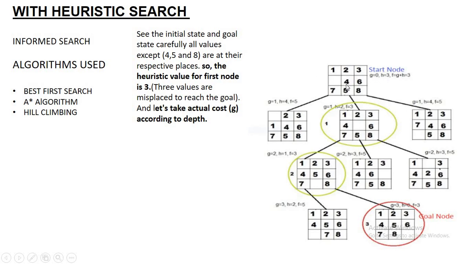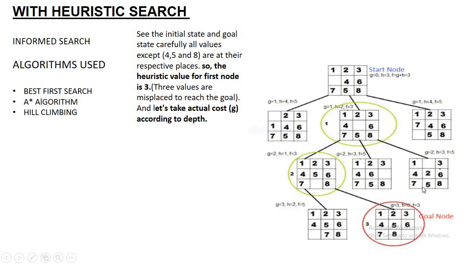Heuristic value can be here; the heuristic value is 3 for the start node. How can we calculate the heuristic value? The question arises now. Heuristic value can be calculated by comparing the current state, the blocks, with the goal state.